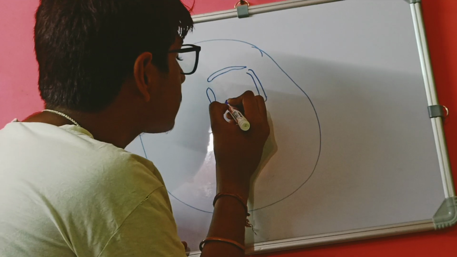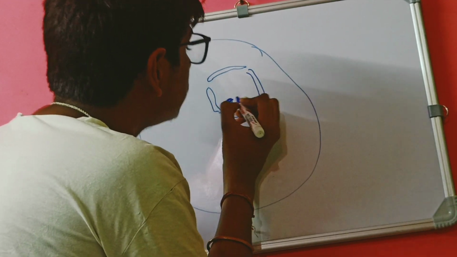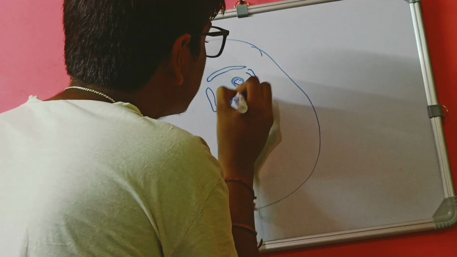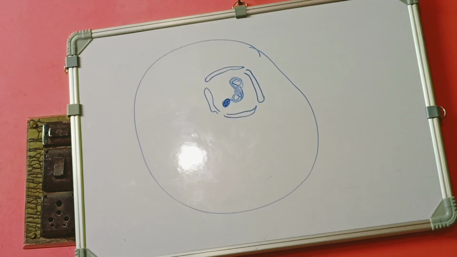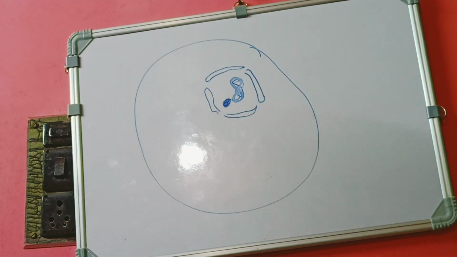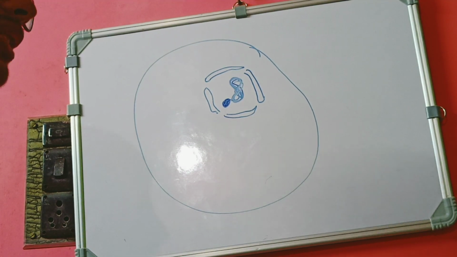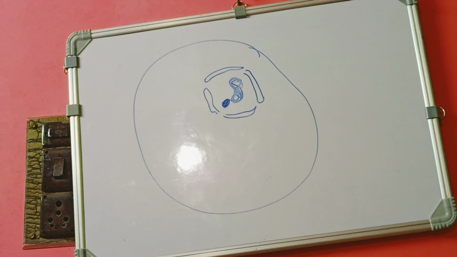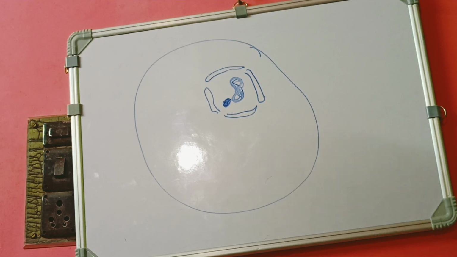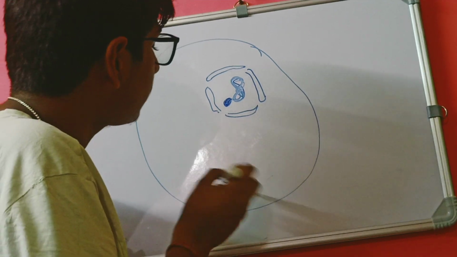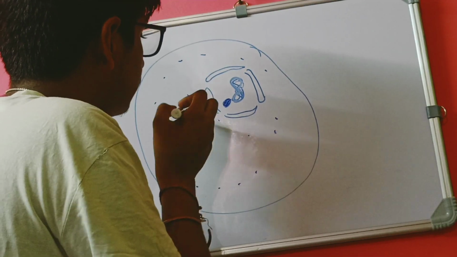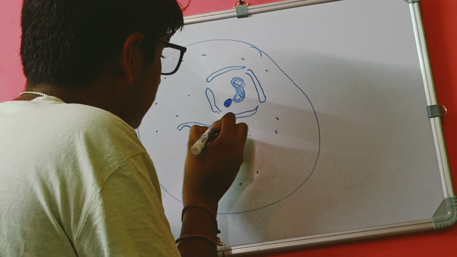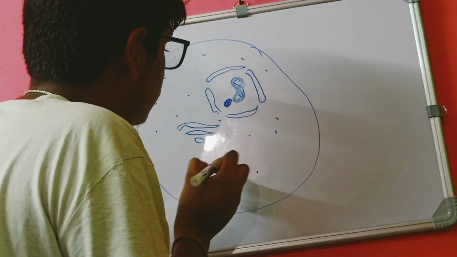Now let's start. This is a nucleolus, and there is a chromatin network which consists of DNA or genetic material from where heredity starts. The chromatin network replicates DNA from mother cell to daughter cell. Okay, clear? Now, other things are also there, like ribosome, endoplasmic reticulum, and Golgi body.